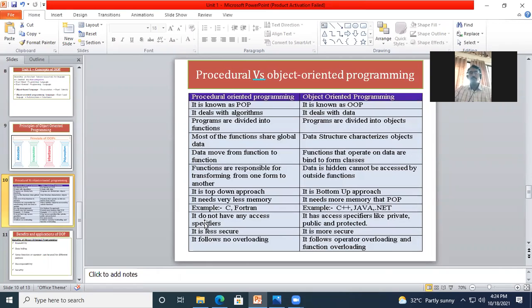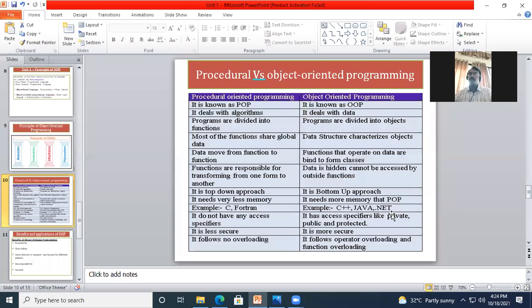In the procedural oriented programming language, we don't have access specifiers for the methods or the functions, but in object oriented programming it has access specifiers like private, public, or protected. Private means it will be accessible within that class only.